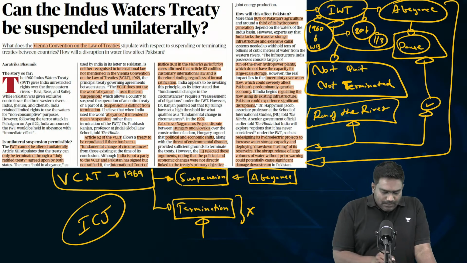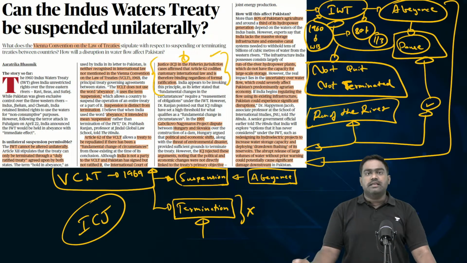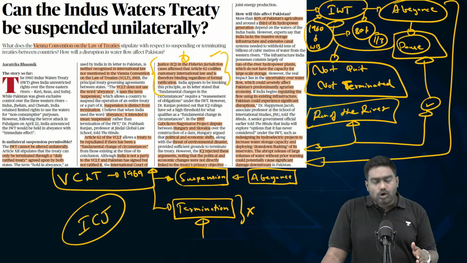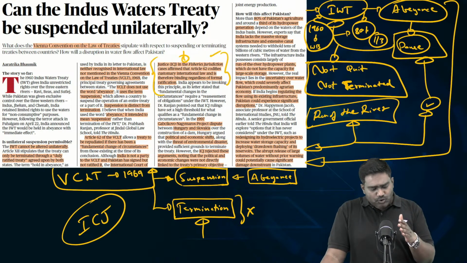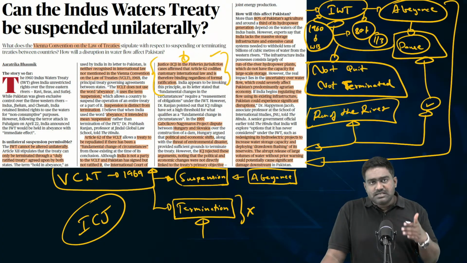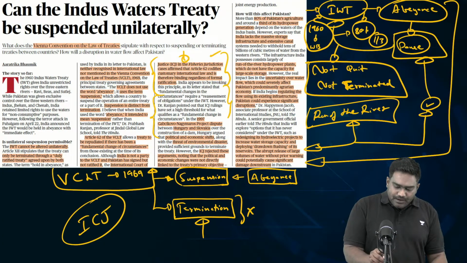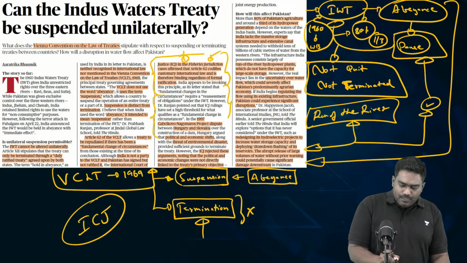Is that clear? Suspending a treaty is allowed under the Vienna Convention on the Law of Treaties. As per the VCLT, you can suspend a treaty. You can cite certain specific grounds and suspend your commitments, which is exactly what India has done. And you can invoke Article 62 of the Vienna Convention for this purpose.